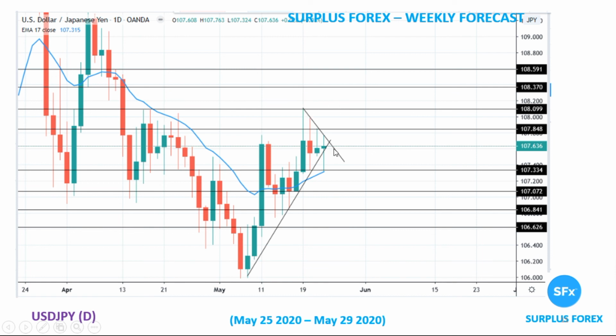Close to these points will be good entry points once it breaks the downtrend line or the uptrend line, both ways. As of now it's sitting at 107.63, above EMA 17. That's what I always judge it at. Let's see on a 4-hour chart.